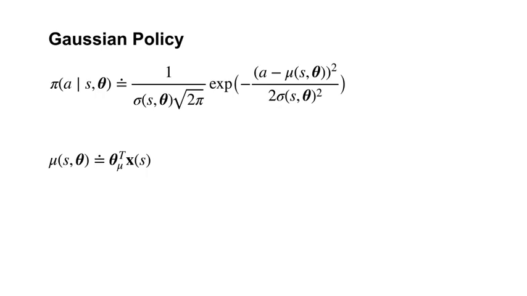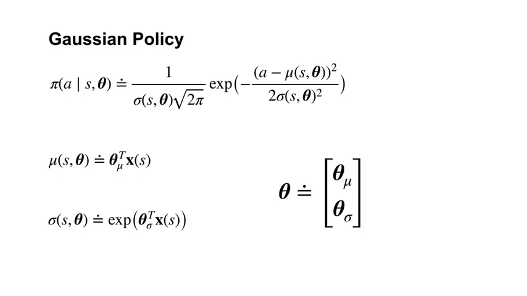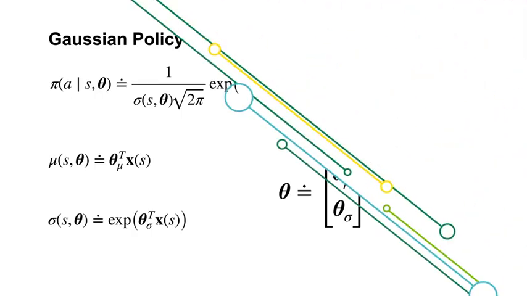The policy parameters associated with mu are denoted by theta mu. The parameterized function sigma has one constraint. It must be positive. To enforce this, we will parameterize it as the exponential of a linear function. The policy parameters associated with sigma are denoted by theta sigma. Our policy parameters now consist of these two stacked parameter vectors of equal size.